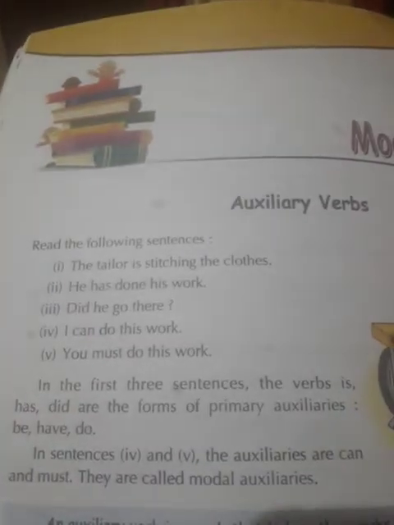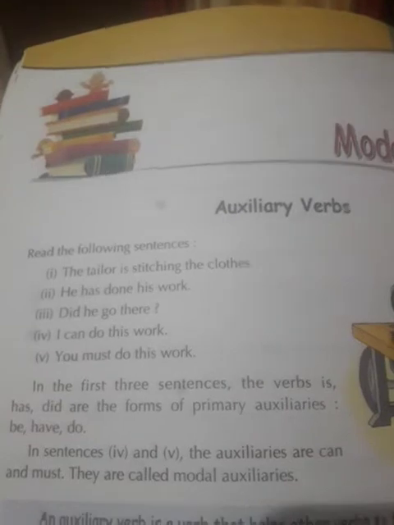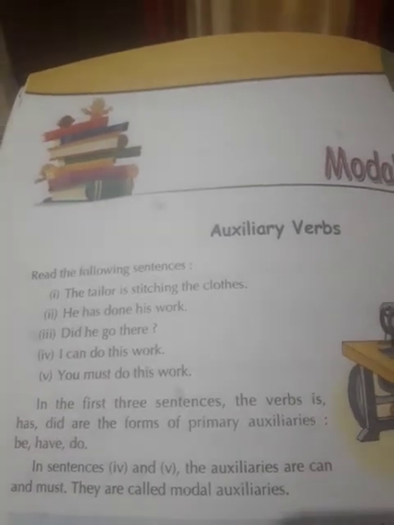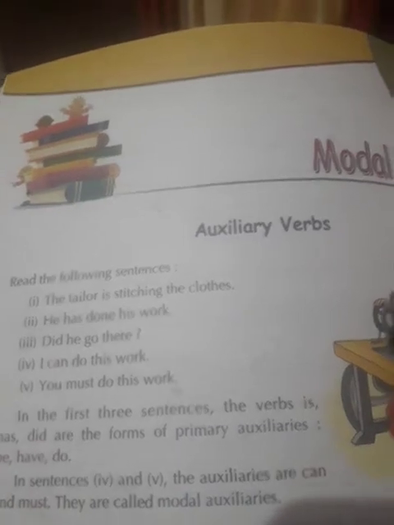Today we are starting chapter number 14, modal verbs, and I have already told you about auxiliary verbs. Read the following sentences. For example, Taylor is stitching the clothes. He has done his work. Did he go there? I can do this work. You must do this work.